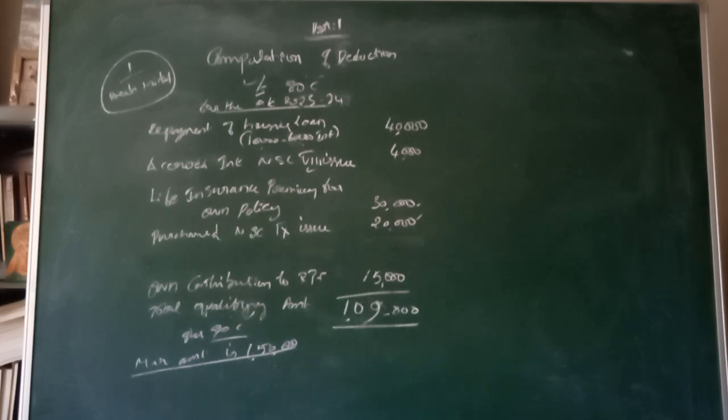And one more point you should know in this category: 80C is 1,50,000 maximum, and 80C, 80CCC, 80CCD, all those things together, the overall aggregated deduction is also 1,50,000, should not exceed 1,50,000. You should keep that in mind, just for the sake of information. So the maximum amount is 1,50,000, whereas here it comes to 1,09,000, so it is eligible.